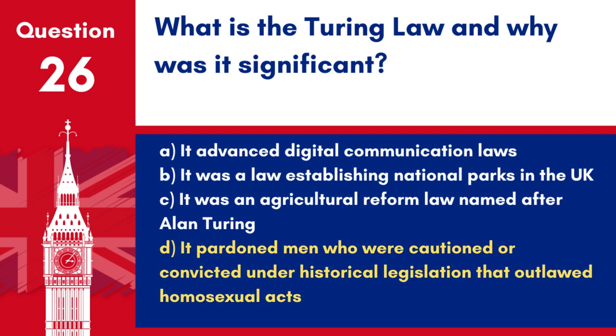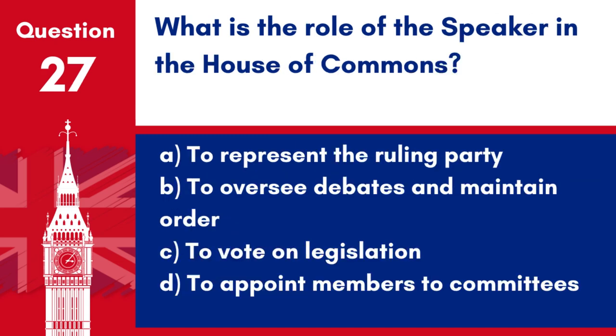Answer: D. It pardoned men who were cautioned or convicted under historical legislation that outlawed homosexual acts. The Turing Law, named after mathematician Alan Turing, who was posthumously pardoned, represents a significant step in correcting historical injustices against homosexual men.